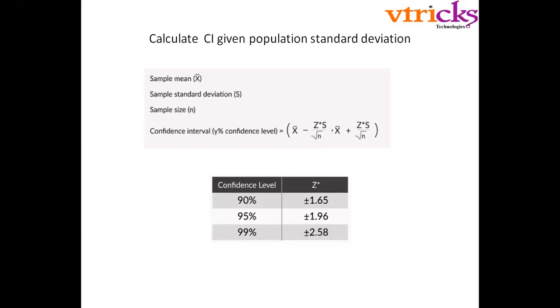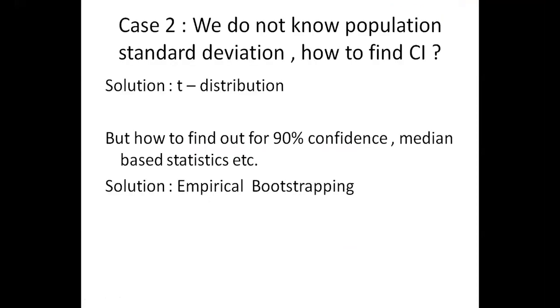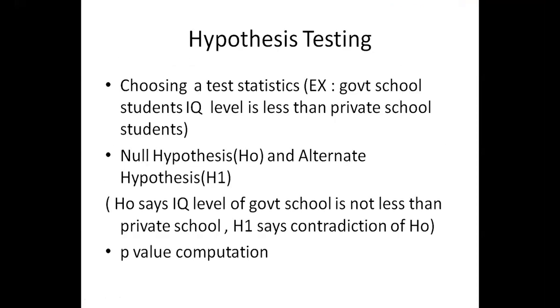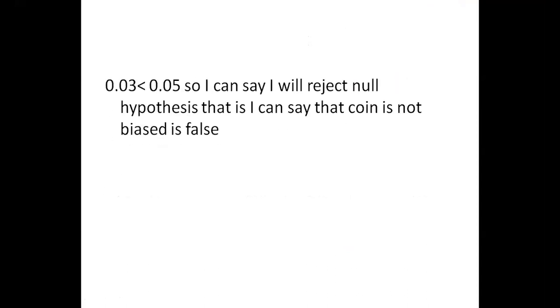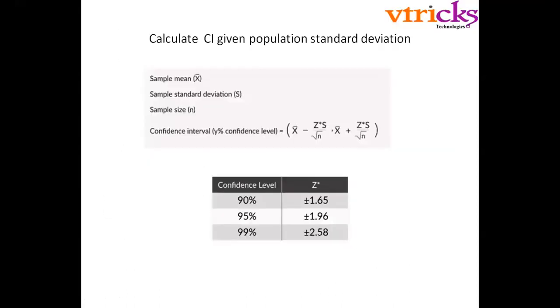Then what is that z? Z is 1.65 if you're using 90%, 1.96 if you're using 95%, and 2.58 if you're using 99%. Then what is the x bar? X bar is your mean. Then what is s? S is your sample standard deviation. Is that clear? And Z is the standardized normal distribution value at that confidence level, correct.